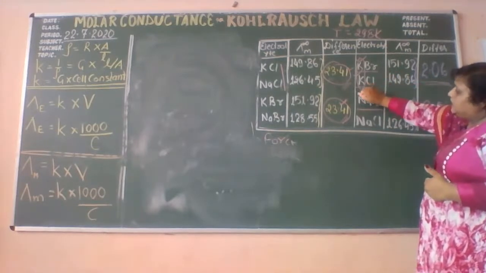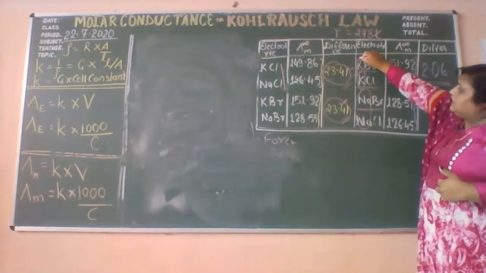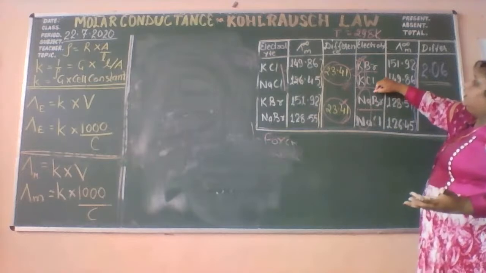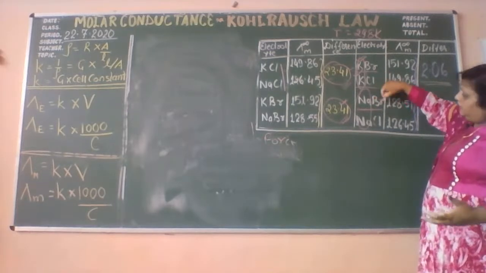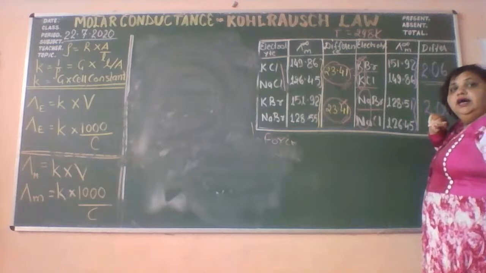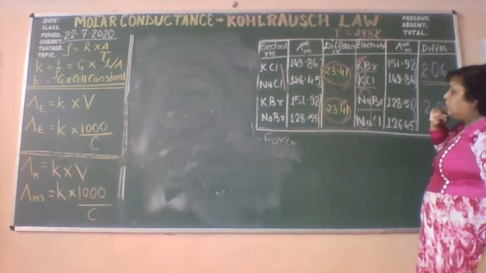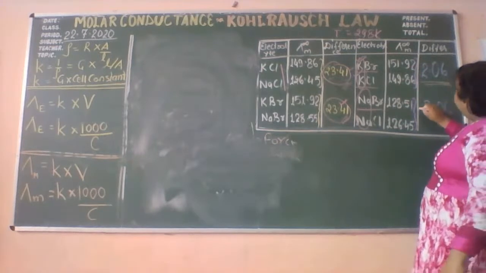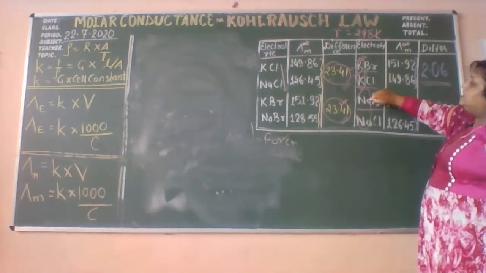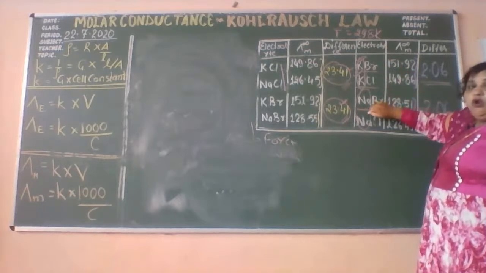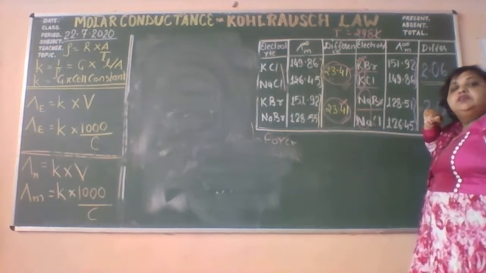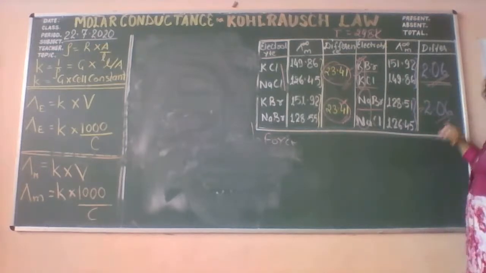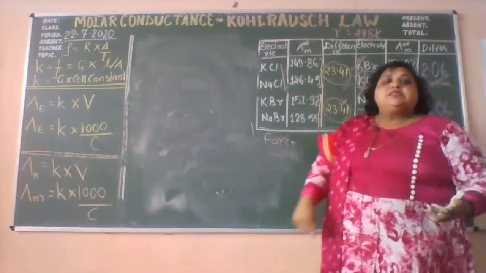So what does this say? The cation is the same, that means its contribution is the same. How much it contributes in the case of NaBr, the same it contributes in NaCl. But the difference is in the contribution of bromide and chloride. Whether it is taken with potassium or in combination with sodium, the difference is the same.